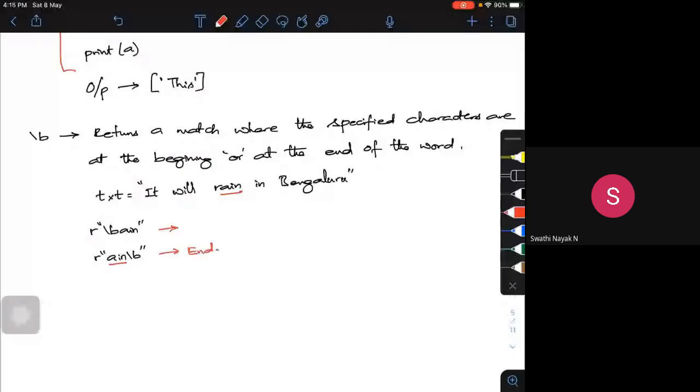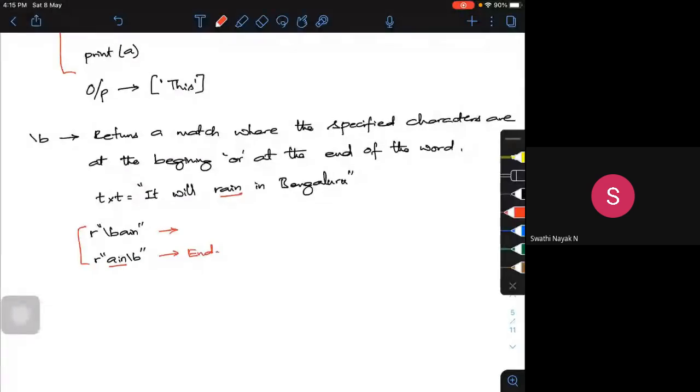So if I have this kind of search and use findall in this particular program, here I'm going to get yes, a match is found, and here it will tell no match is found. I'm trying to check whether AIN is at the end of the word. AIN is at the end of the word if I use this one, but if I say it's at the beginning of the word, it's not the beginning.